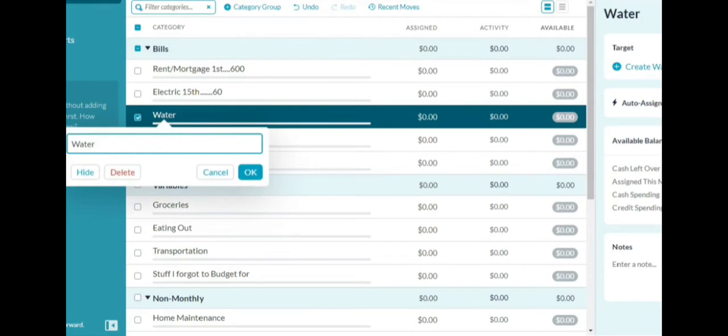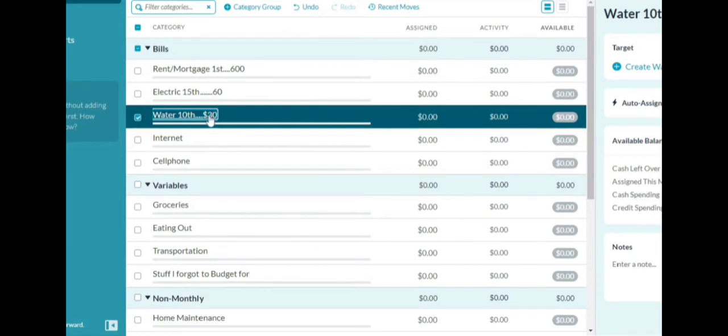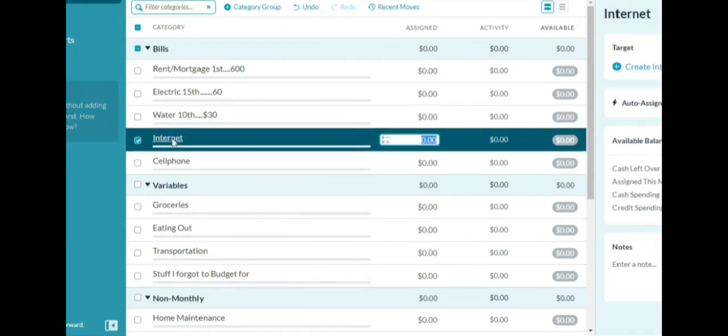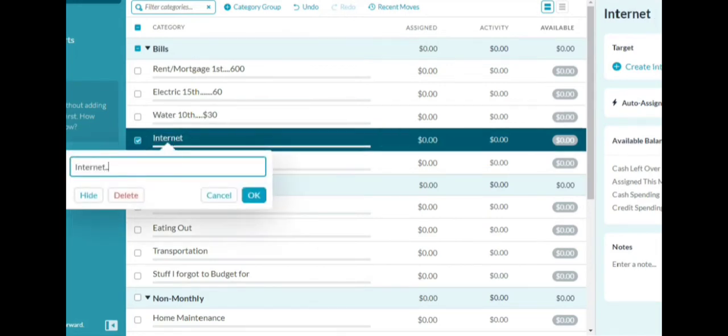They pay water. Let's do the 10th, and it's $30. You don't have to put the dollar sign. For the internet, let's say it's due also on the 15th, and let's do $40.